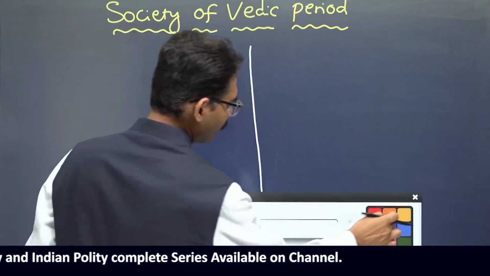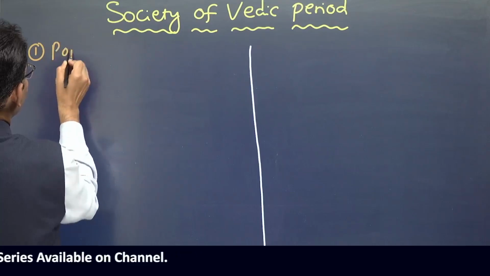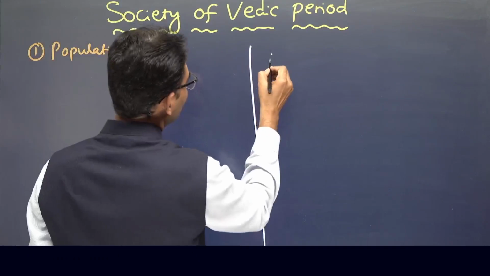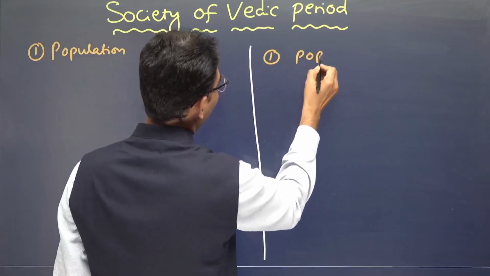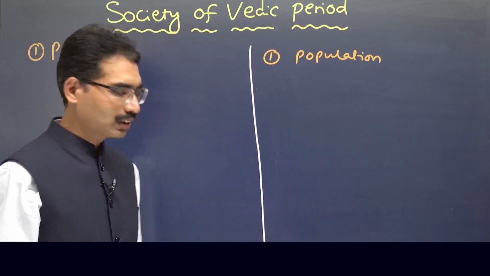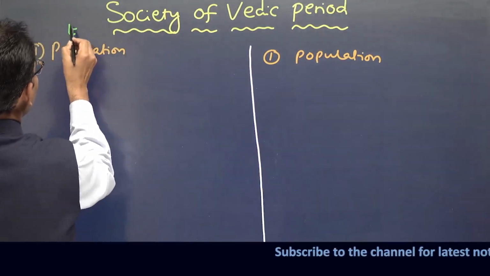First one, population. Society, and this side population. What we are talking? This is about early Vedic period.